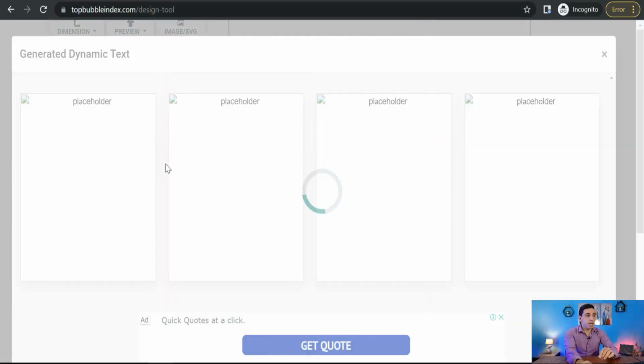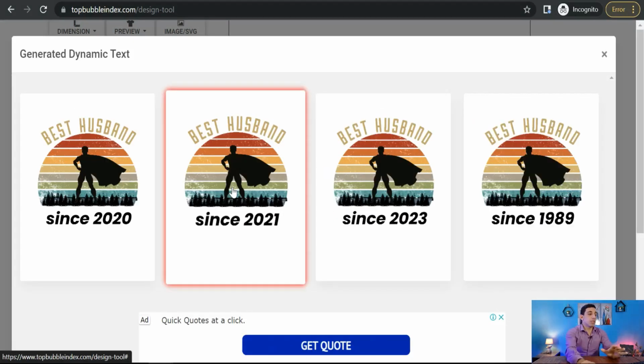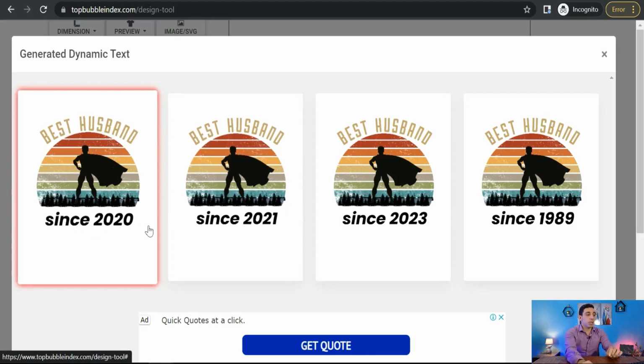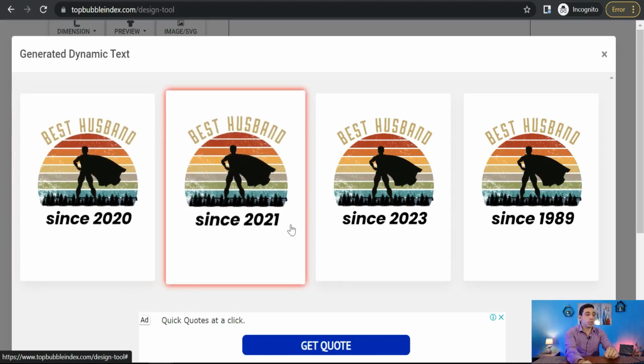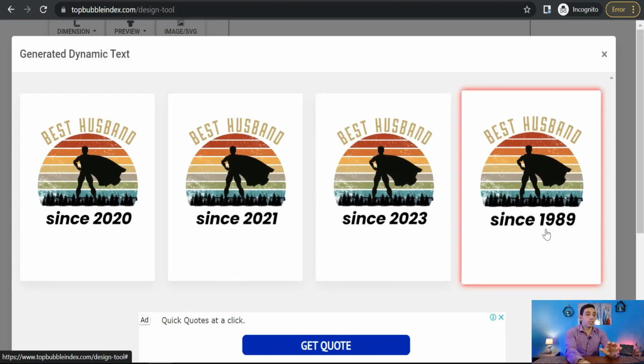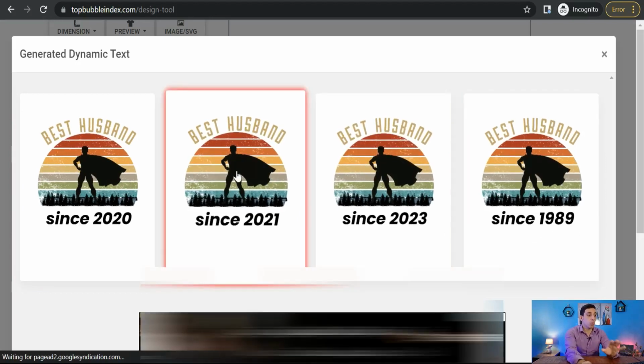Just a few seconds, and this amazing website will replace this dynamic text with your years. As you see, we have since 2020, since 2021, 2023, and 1989, and so on, okay, with transparent background. And now you can download all these photos from this button and upload them to your Redbubble or Merch by Amazon or Spreadshirt, Zazzle, and so on, to get the benefit of that niche and to dominate that beautiful niche.